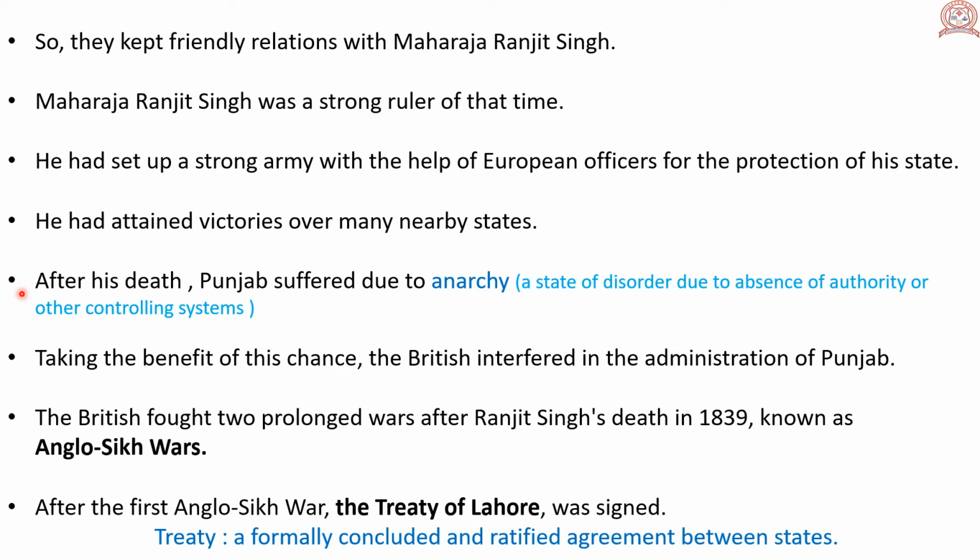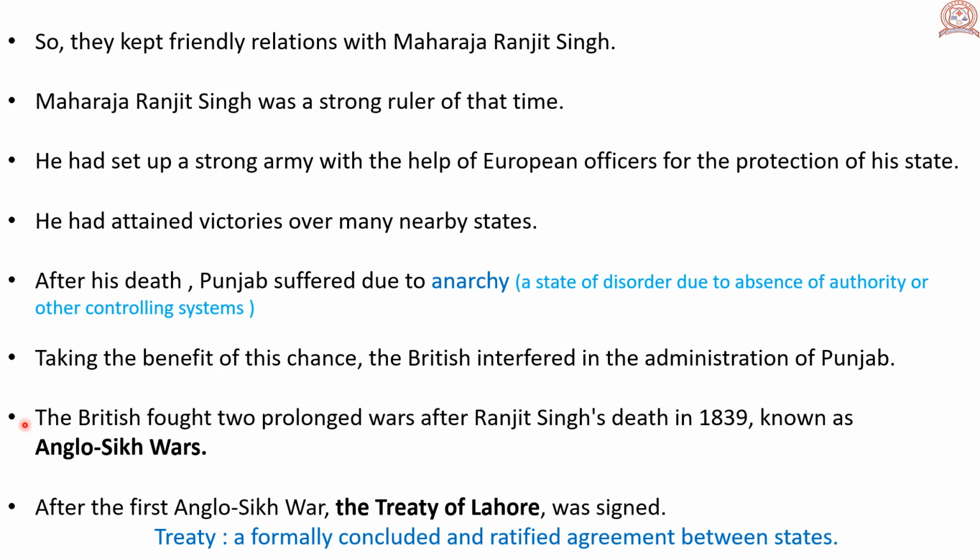That means, after the death of Maharaja Ranjit Singh, Punjab suffered because of the absence of a powerful king like him. Taking the benefit of this chance, the British interfered in the administration of Punjab.